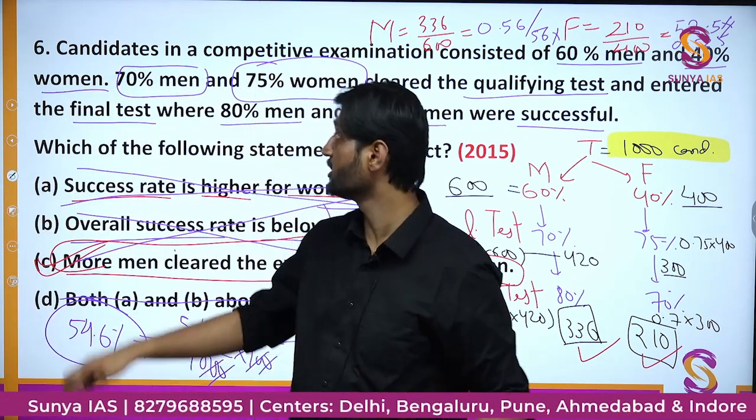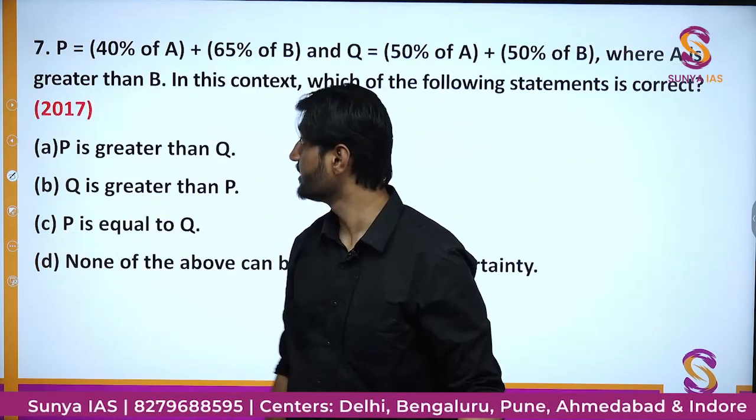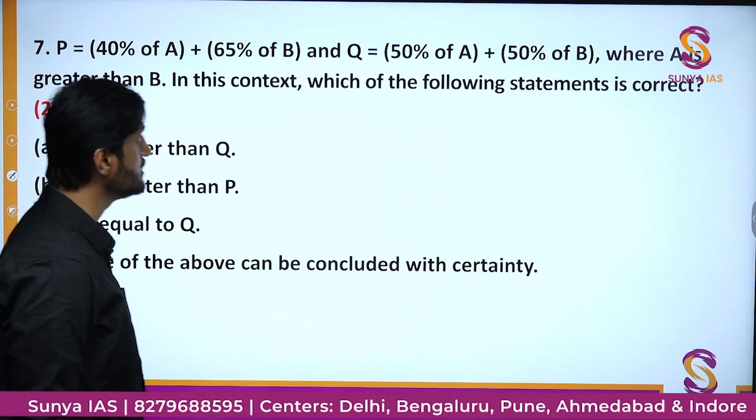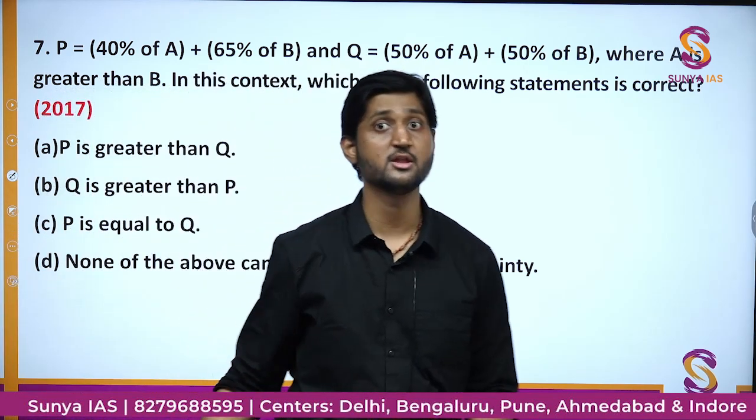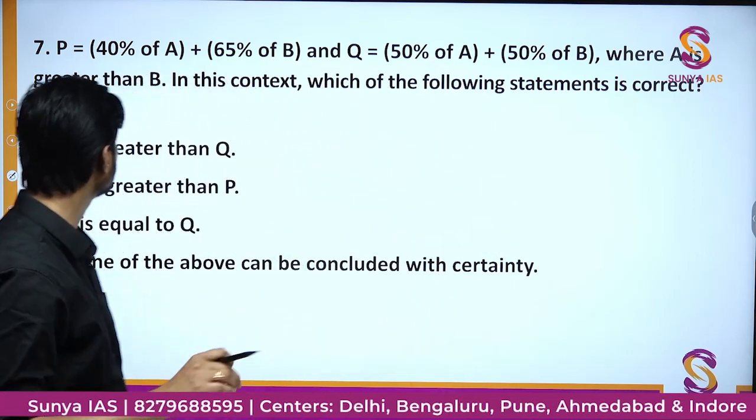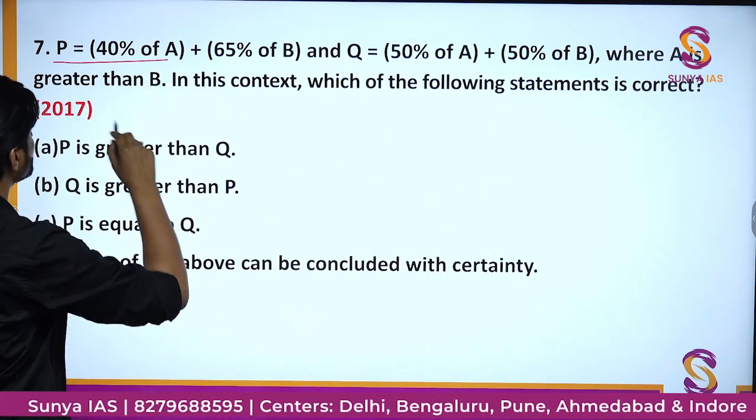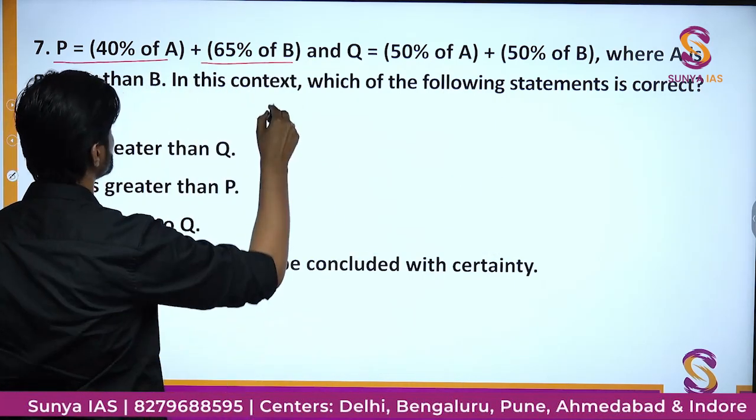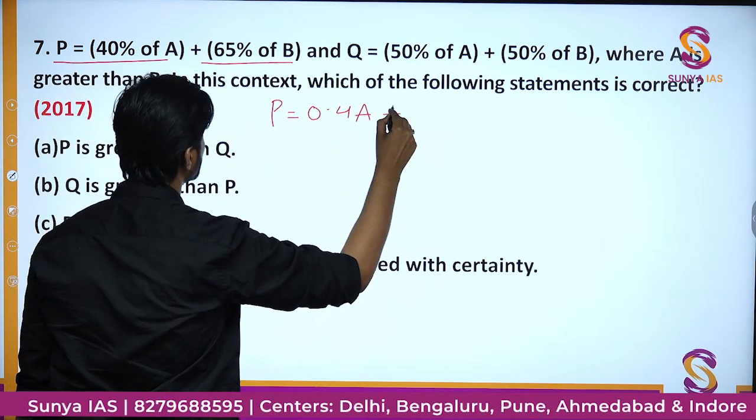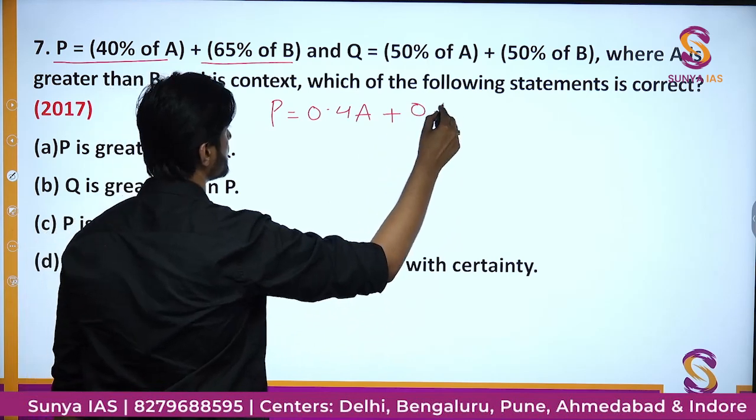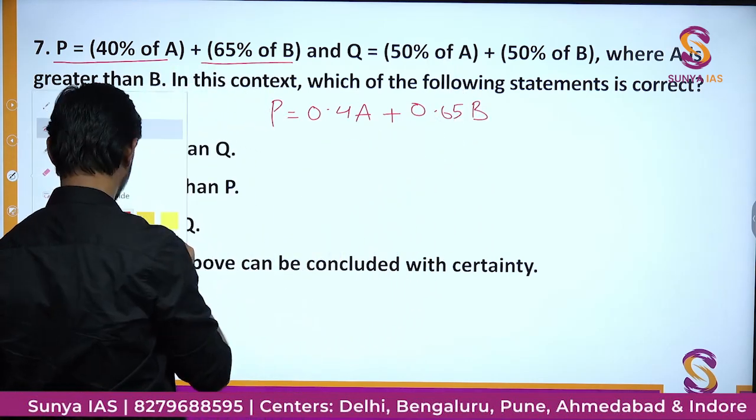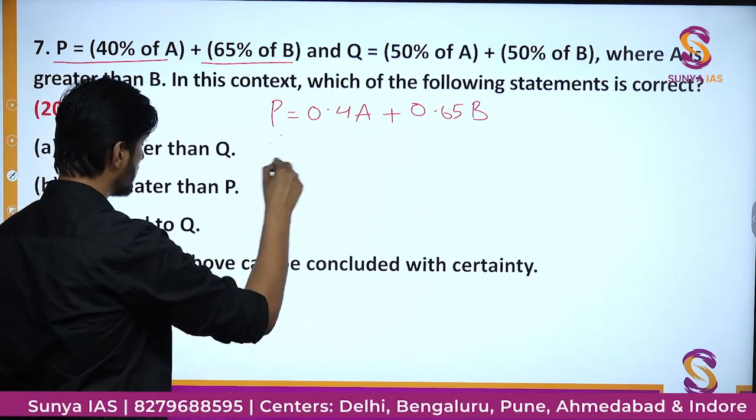And now we are proceeding to the second last question of the day, that is question number 7. This question might seem very easy to you, but this is tricky, and I'll tell you where the pitfall lies. But first begin with the easy part. So P is 40% of A and 65% of B. So one can easily say P is 0.4 times A plus 0.65 times B. These are the things you have now become master of. So nothing to worry about there.